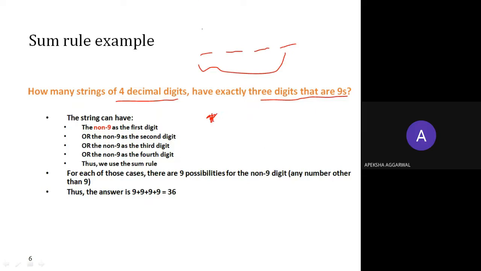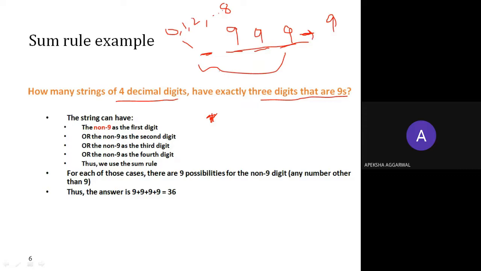So for the first case, suppose the other three are 9 and only one place can vary. The remaining 3 would be 9. This place can have 0, 1, 2, up to 8. So 9 possible combinations are there because the others are fixed.